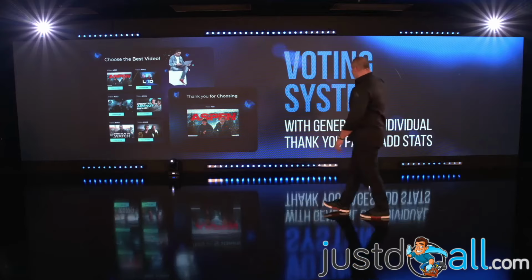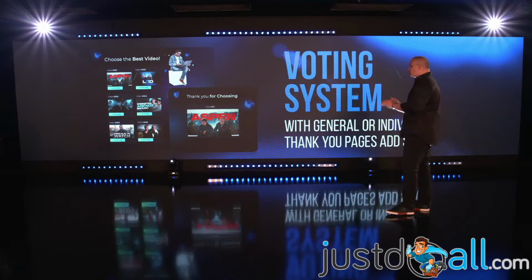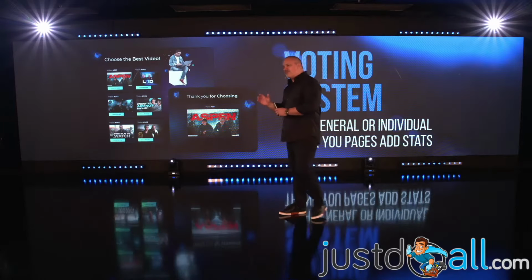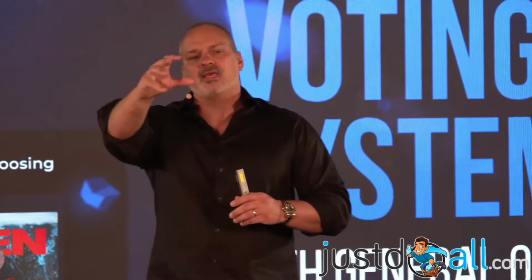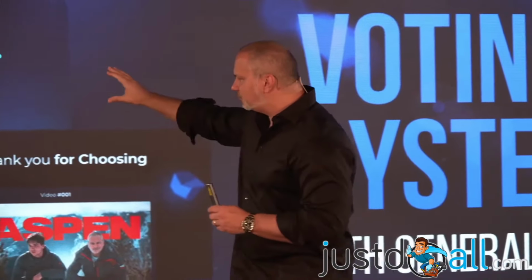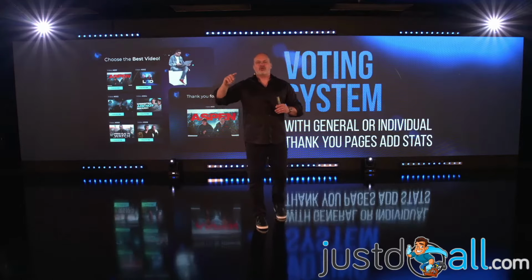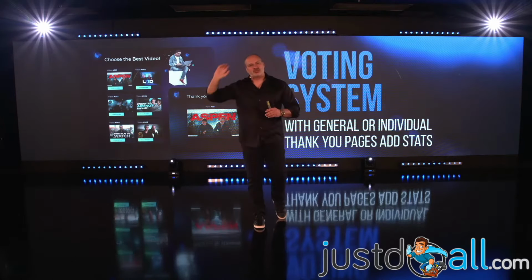What else? Voting system. That's super, super cool, this system that we created inside Cheetah. So let's say you have a program and you have some affiliates. For example, James Neville Taylor has his own program. He sold more than $1 million with his program, all right? And now James Neville Taylor wants to create a competition among his affiliates, okay? So he's going to say, hey, give me your testimonial. I'm going to put on this page 50 testimonials, 50 videos, and the testimonial with the most votes is going to get $2,000.